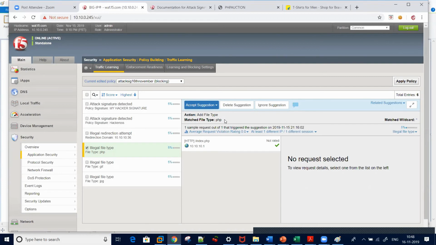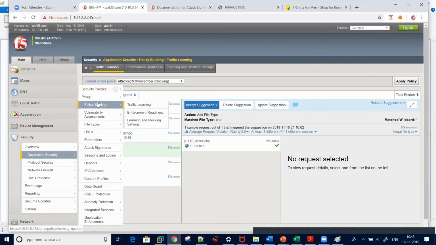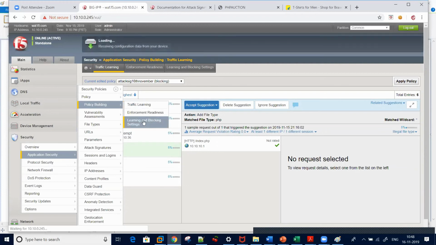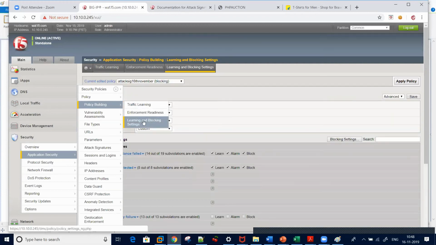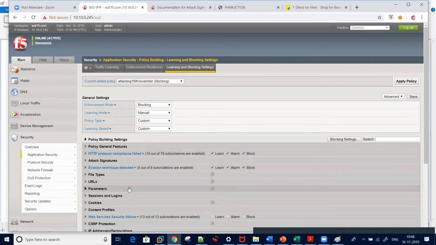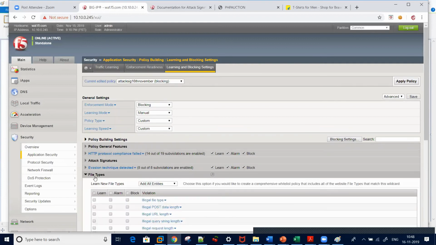What I did was create a security policy, then I applied it. I went to security, application security, policy building, learning and blocking settings. I ensured that add all entities is selected for my file type. This will allow all explicit file types whenever ASM detects them in the traffic. The same is the case with URLs and parameters.